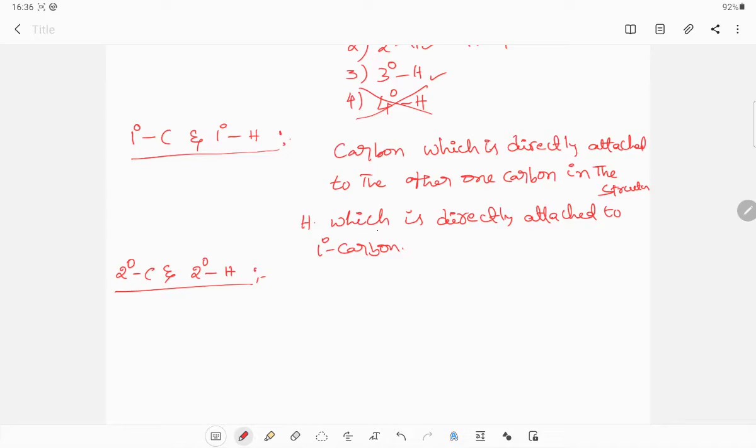What is secondary carbon and secondary hydrogen? Carbon which is directly attached to two other carbons in the structure. Now secondary hydrogen means what? It is directly attached to secondary carbon.